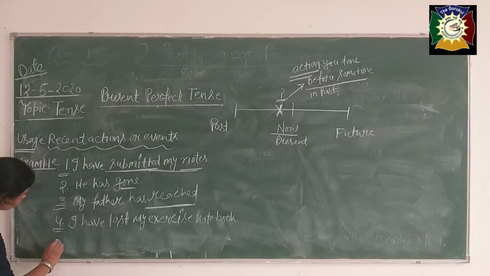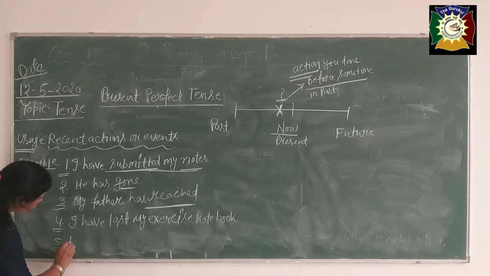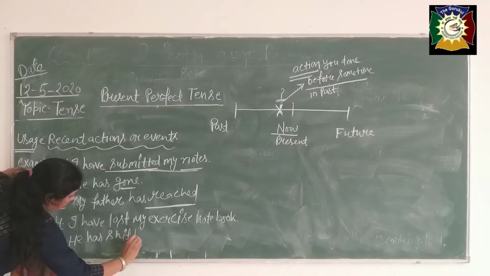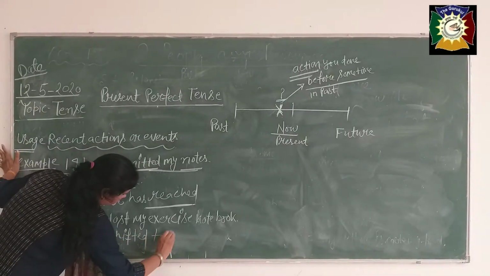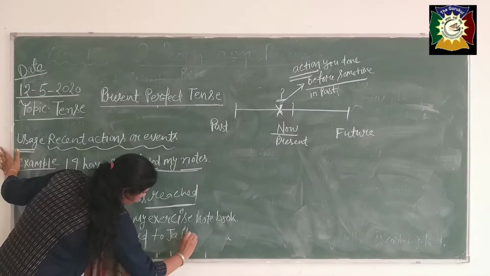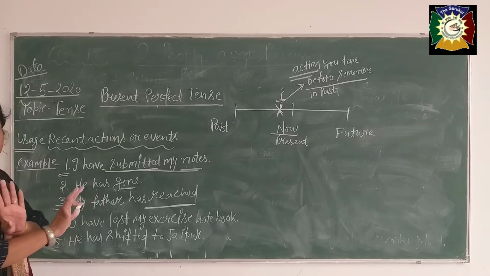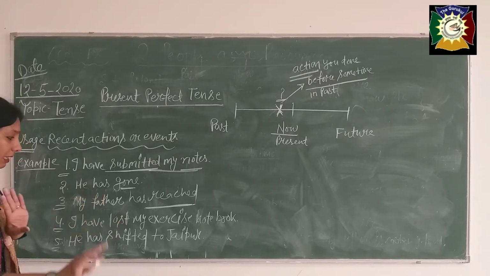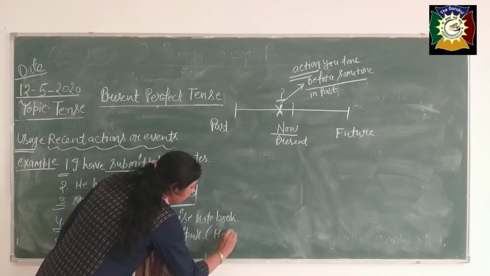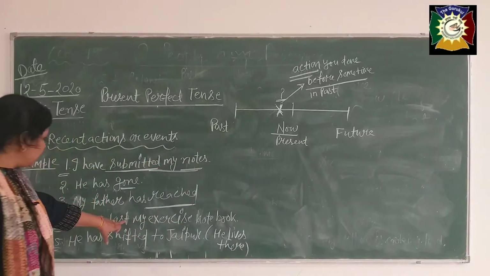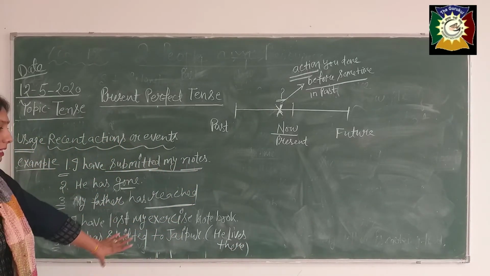Okay, see, he has shifted to Jaipur. When he has shifted, that person is not mentioning the specific time. He just wants to say that he has shifted to Jaipur and he is living there now. Where does he live? In Jaipur. He lives there. Is it clear?